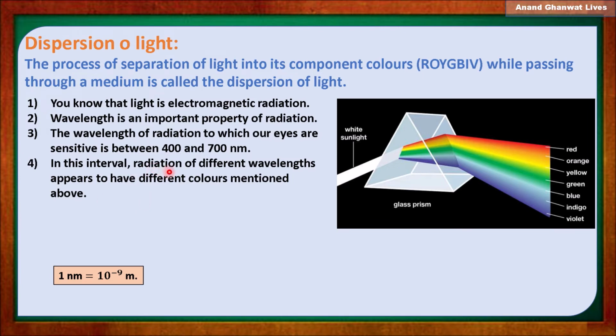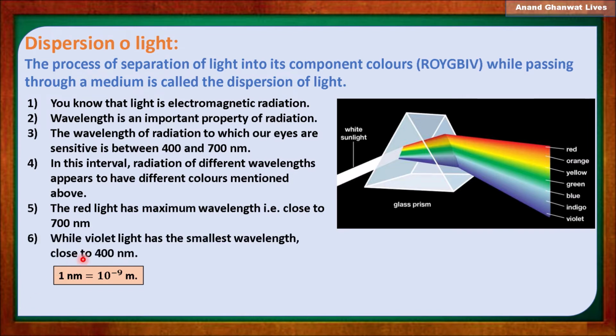In this interval, radiations of different wavelengths appear as different colors mentioned above. So red light has the maximum wavelength, nearly 700 nanometer, and violet light has the smallest wavelength, close to 400 nanometer.